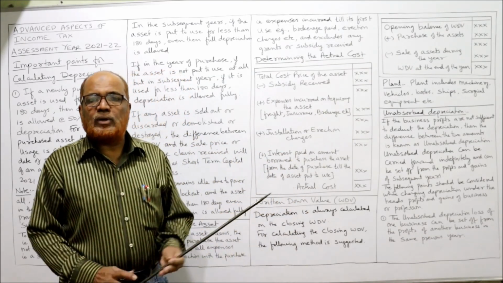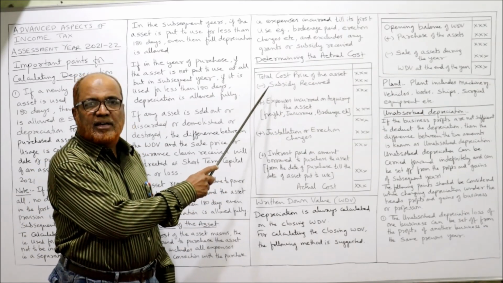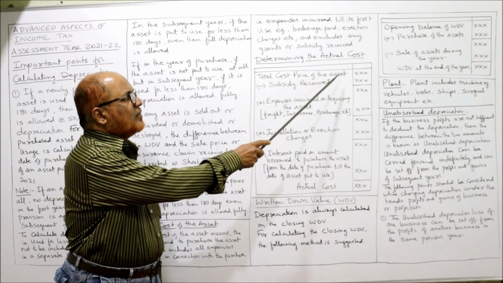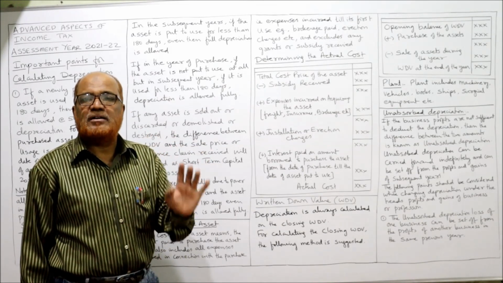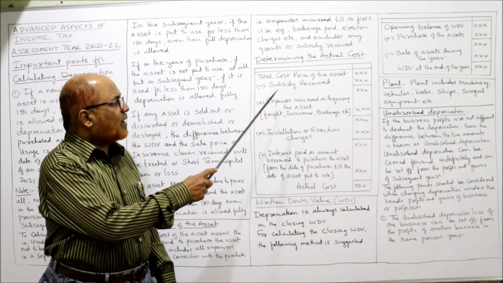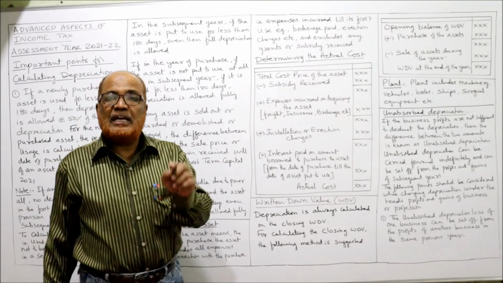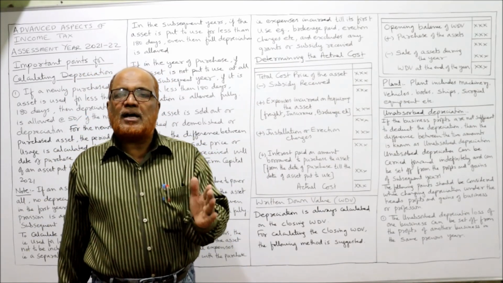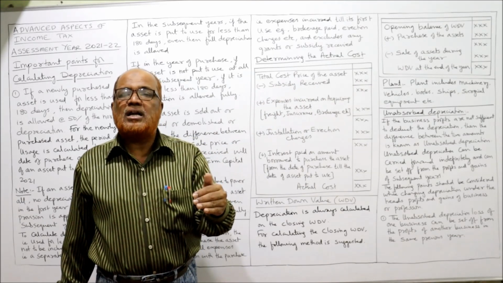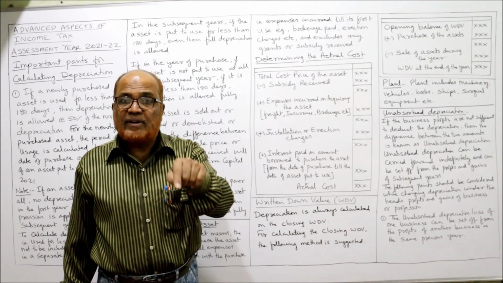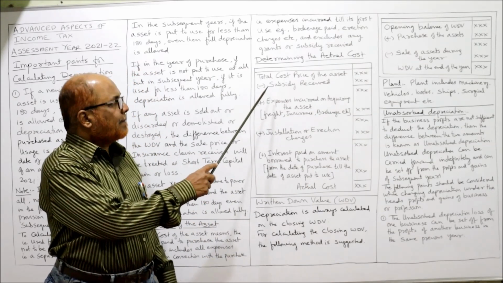So practically how to calculate the actual cost of the machine? Here I have shown the total cost price of the asset. First of all we take the purchase price, the cost of the asset. From this we deduct the subsidy received, if any. Sometimes the assessee will receive a subsidy or grant from the government. If it is there, it will be deducted.